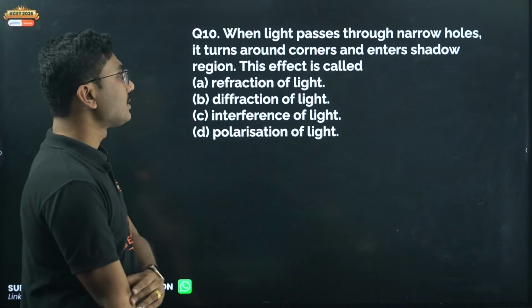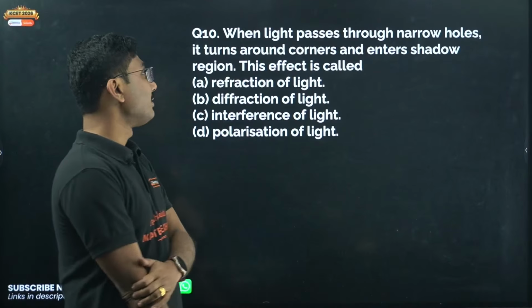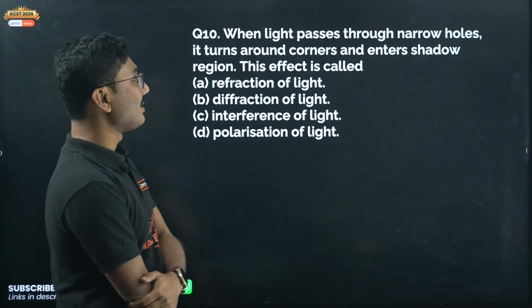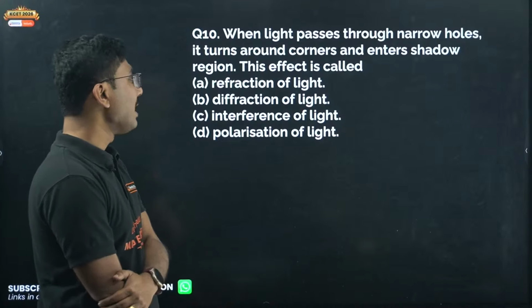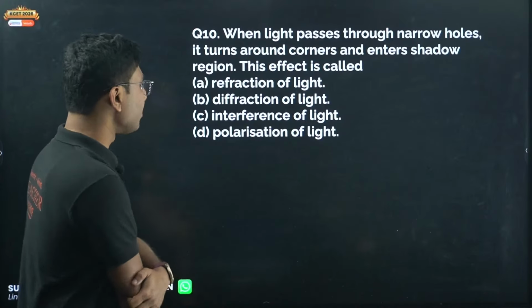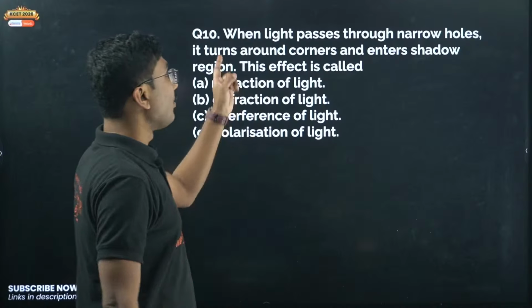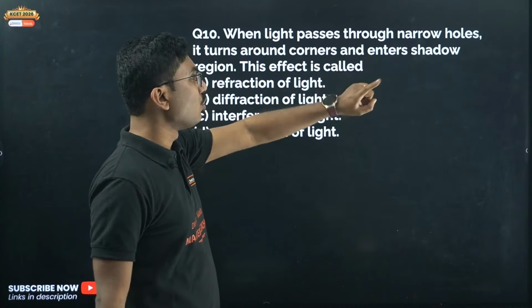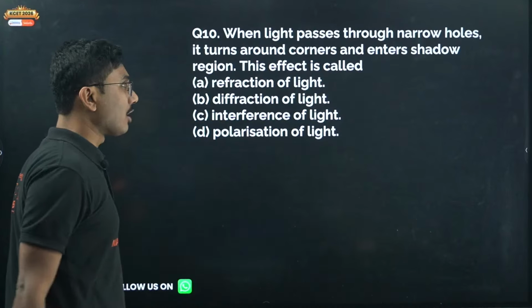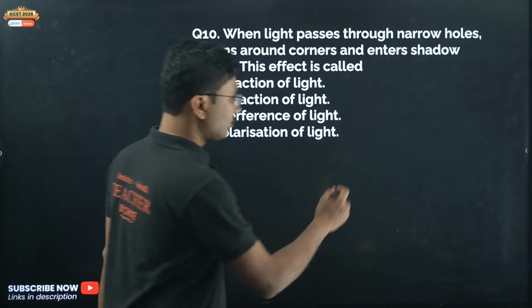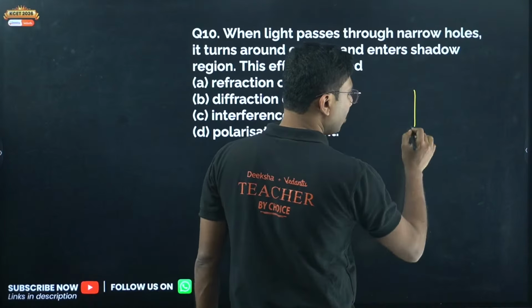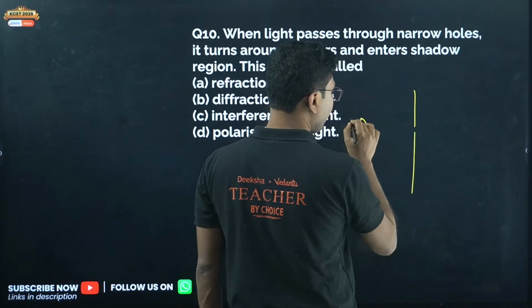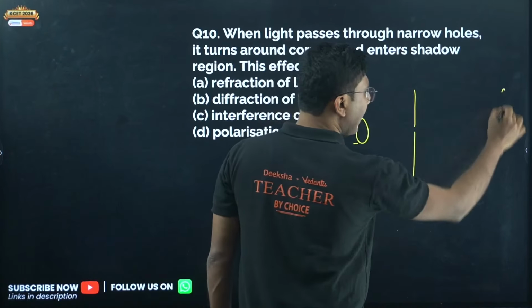When light passes through narrow holes, it turns around corners and enters the shadow region. This effect is called: refraction of light, diffraction of light, interference of light, or polarization of light. What is the meaning of this? Suppose we have a small hole, a coherent source of light over here, and a screen.